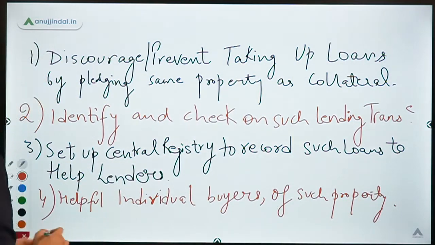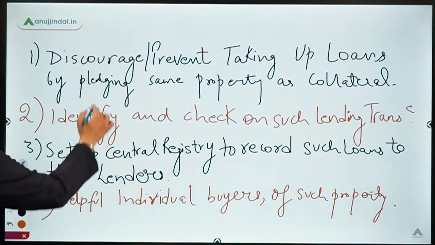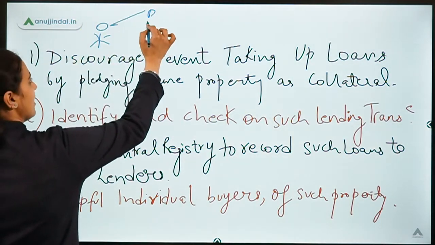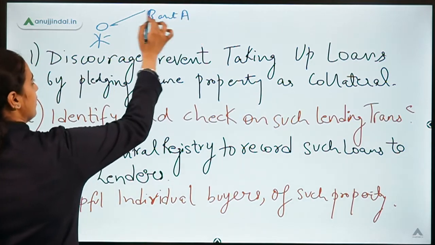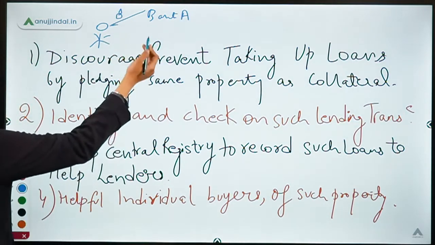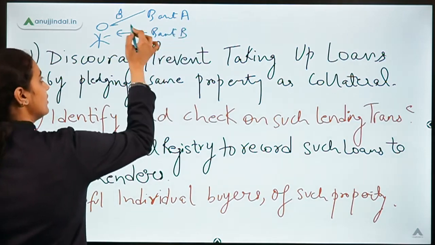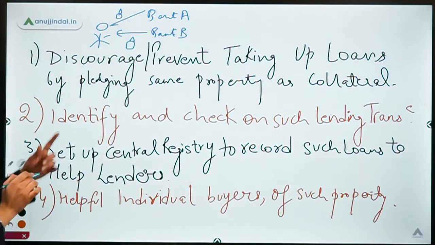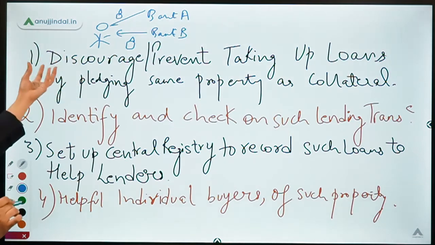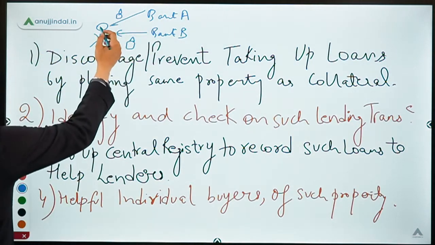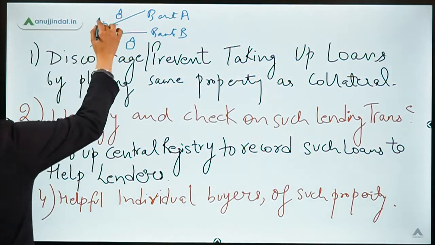I'll explain this statement once again with an example. This person has taken a loan from Bank A on his house as a collateral. He also took a loan from Bank B on the same property. So this is a wrong practice which he was involved in. Now the time comes to repay Bank A, and he was not able to repay the amount.